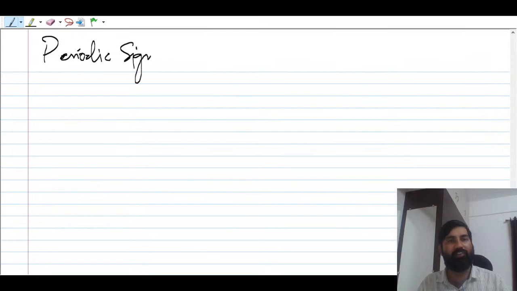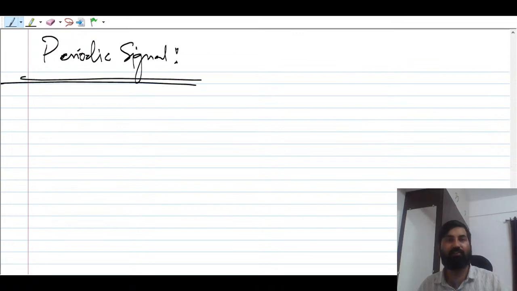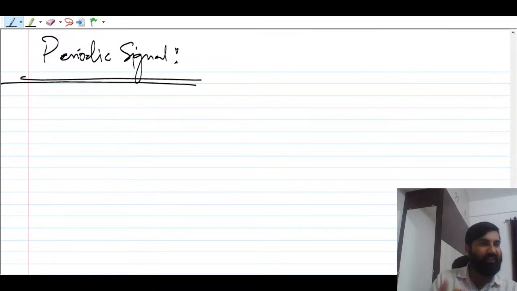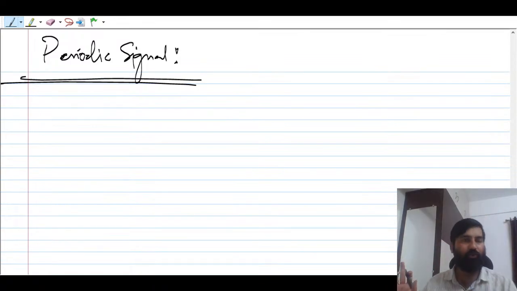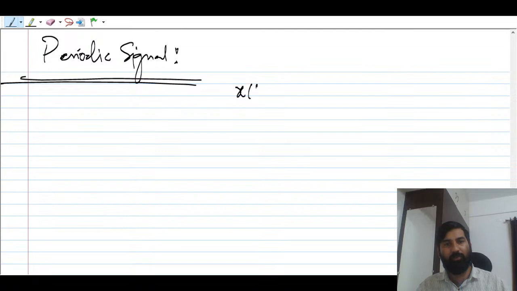And why are we discussing the periodic signal? Because after all we will be using a carrier signal, a periodic signal, like A C cos(omega c t plus phi). If any continuous sinusoidal signal is given, you can blindly say that yes, it is a periodic signal. You don't have to worry about that. So what is a periodic signal? The signal which follows this property, x(t plus capital T) should be equal to x(t). This is the definition.